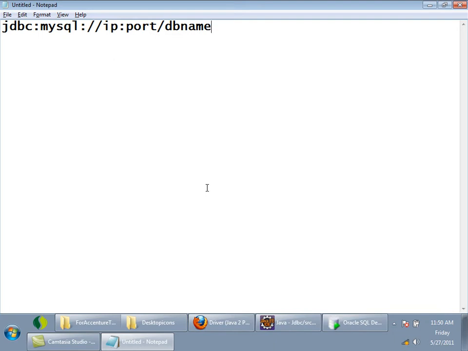And if it is for Oracle, it will be like this: jdbc colon oracle colon thin colon at localhost colon the port number, 1521 by default, colon the system identifier.